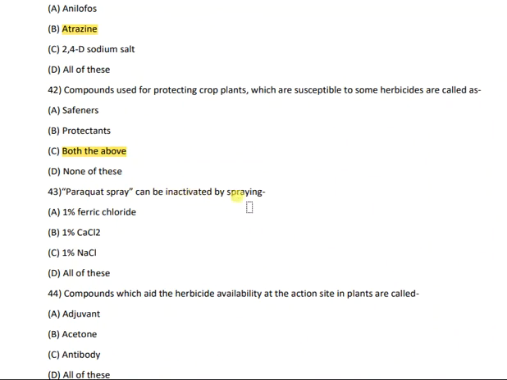Then question number 43. Paraquat spray can be inactivated by spraying 1% ferric chloride, 1% calcium chloride, 1% sodium chloride, or all of these. And the correct answer is 1% ferric chloride, option A.